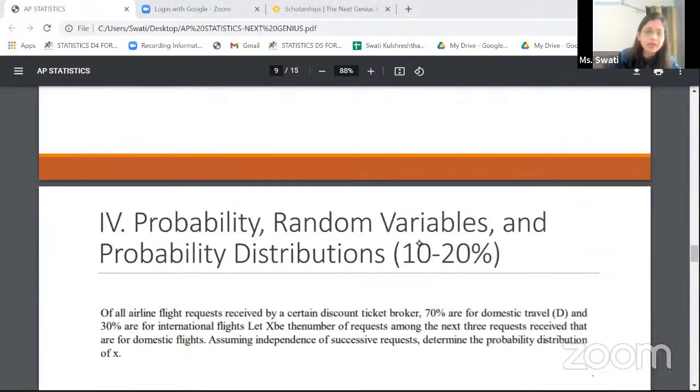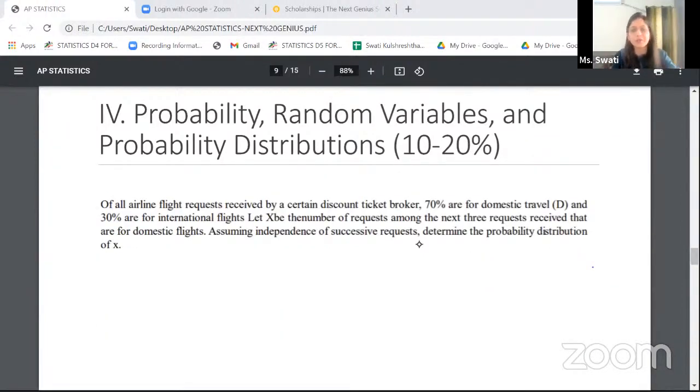When we go ahead, we have chapter 4, which is probability. So probability, I feel, is one of the topics that students really have a confusion about. But in general, probability is also going to serve as a basis to AP statistics. So as a prerequisite of probability, I would always suggest a student to know a few counting principles. So counting principles as in the permutations, combinations, the concepts that you use in counting the favorable outcomes or the sample spaces in general.